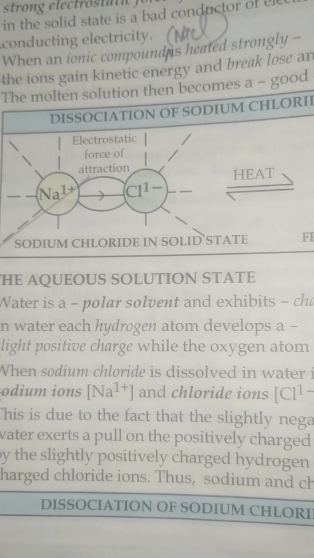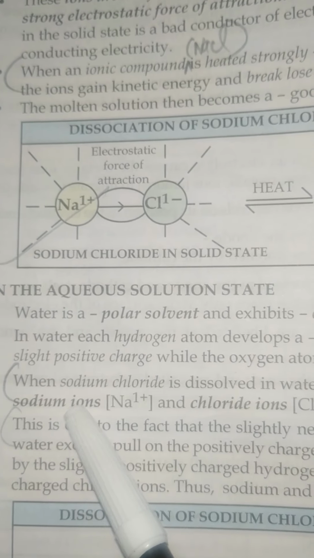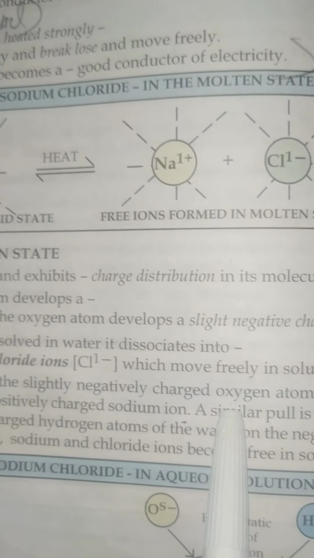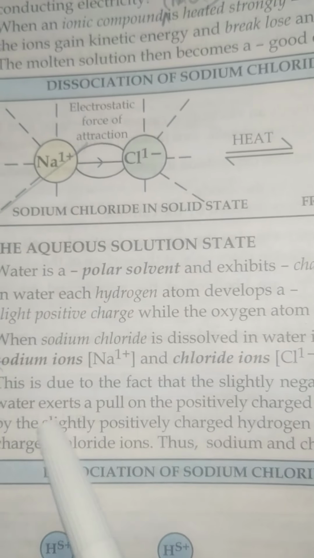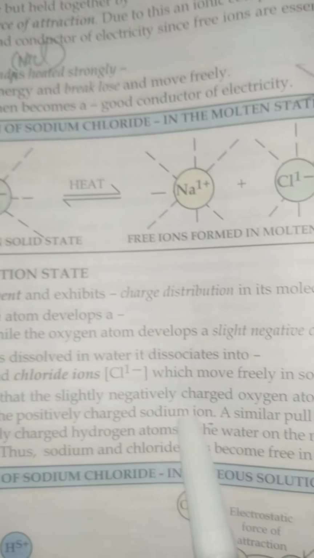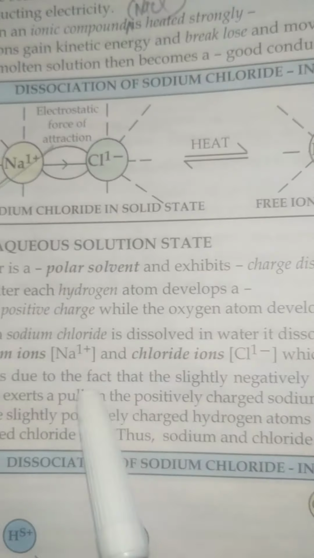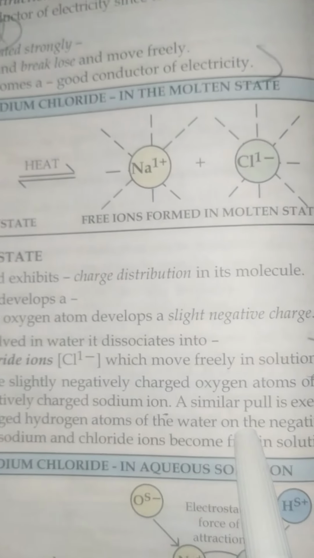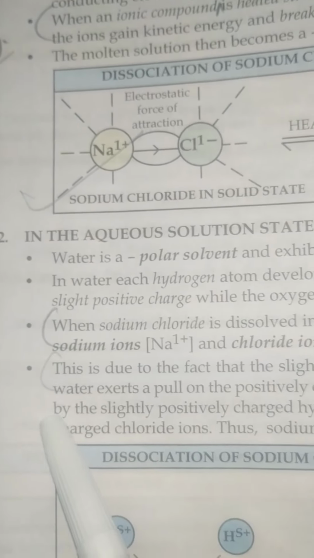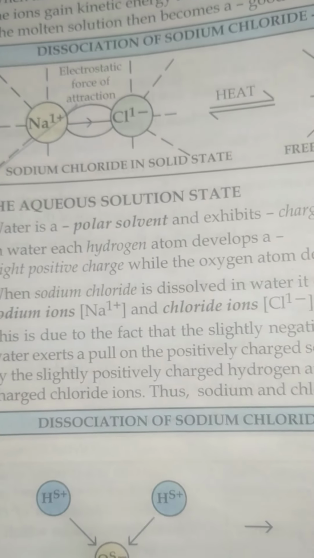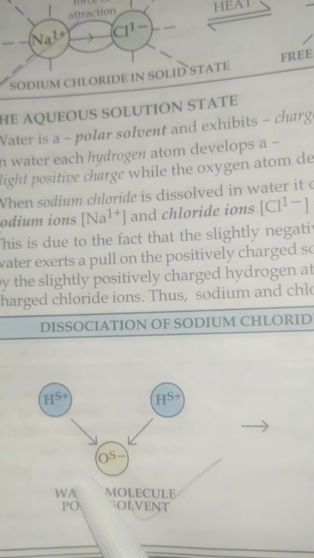So whenever we dissolve sodium chloride in water, it will dissociate into Na+ and Cl-, and this is due to the fact that the slightly negatively charged oxygen atom of water exerts a pull on the positively charged sodium ion. A similar pull is exerted by the slightly positively charged hydrogen atom of water on the negatively charged chloride ion. We will discuss this with a diagram.